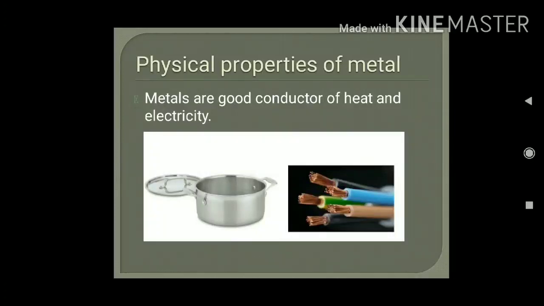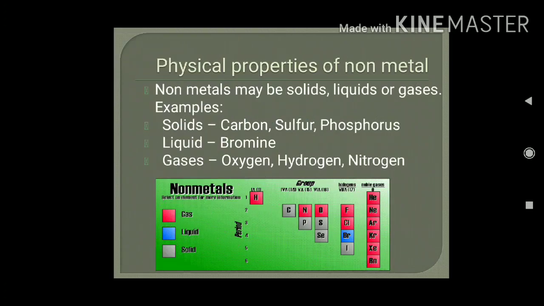That's why we use metal utensils for cooking purposes, because it will pass the heat from one end to the other end, by which we can cook our food. Next is good conductor of electricity. That means those substances which allow electricity to pass through them, from one end to the other end, are known as good conductors. Metals are good conductor of electricity. Copper wire passes electricity from one end to the other end. That's why it is used for electrical wire.